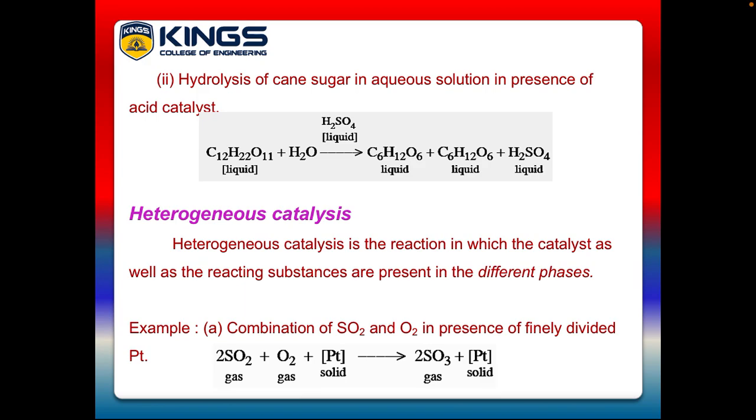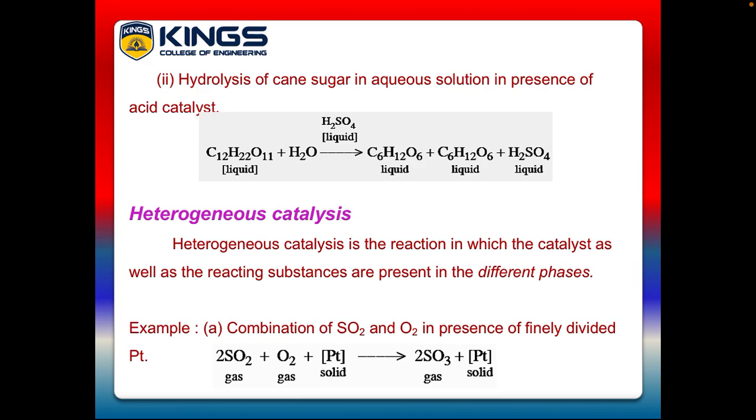Next we are going to discuss the second type of catalysis, heterogeneous catalysis. Heterogeneous catalysis is a reaction in which the catalyst as well as the reacting substance are present in different phases, so that is called heterogeneous catalysis. Now we see the examples of heterogeneous catalysis here.